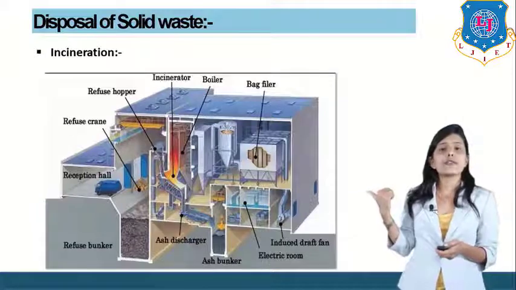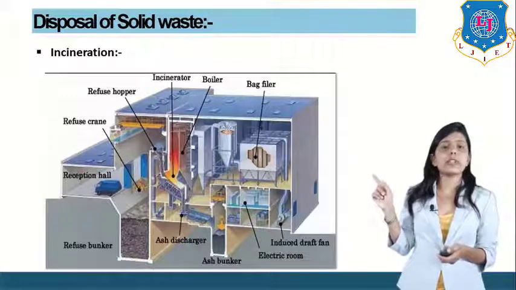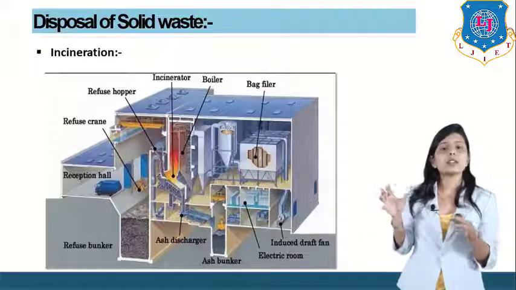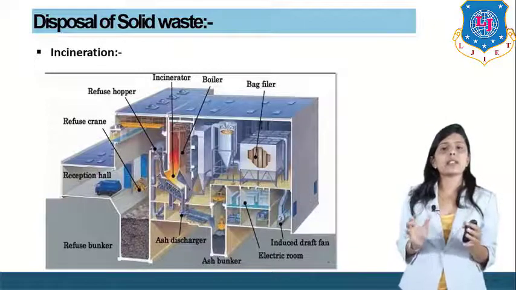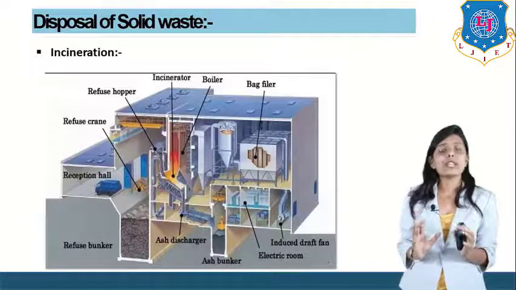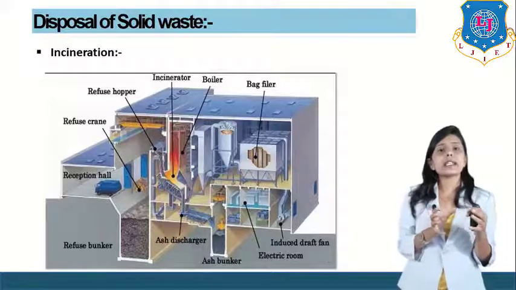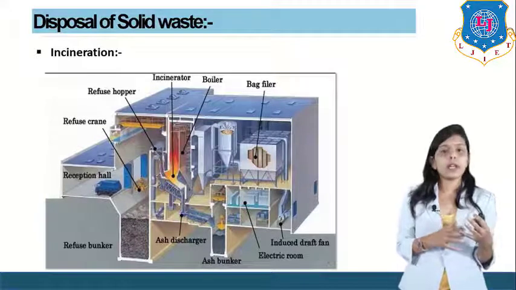First is the refuse bunker, then there is the reception hall. Reception hall means where all the waste is collected. Then through the refuse bunker this waste is collected there. The refuse bunker is a place where the waste is collected. Now that waste is charged electronically and then it is collected in a boiler where the waste is burned. So the waste is burned now.